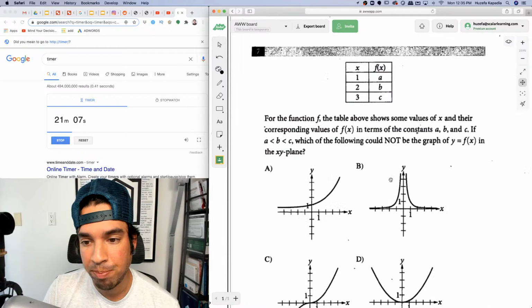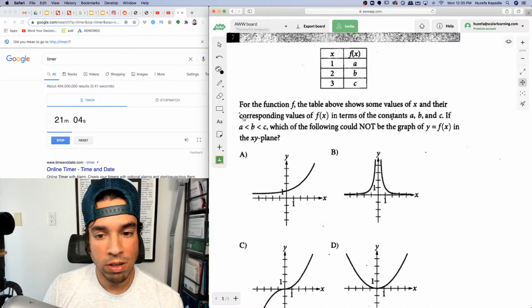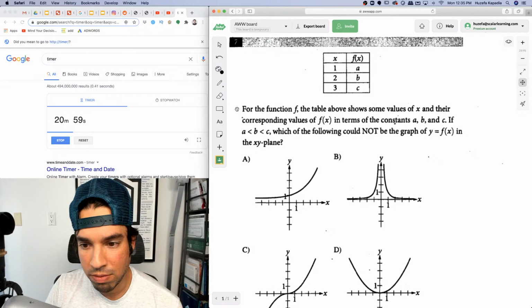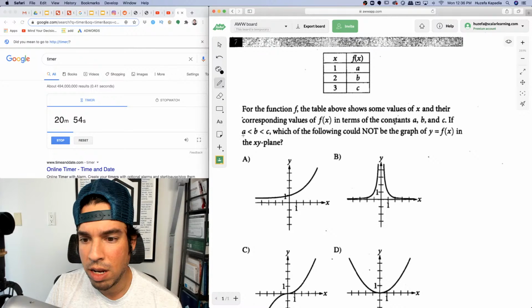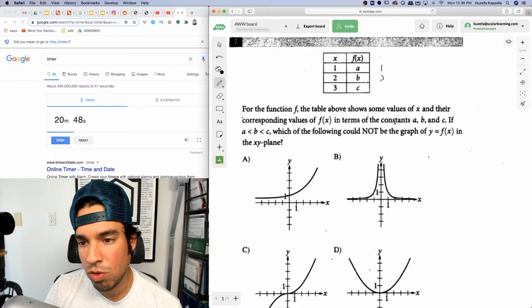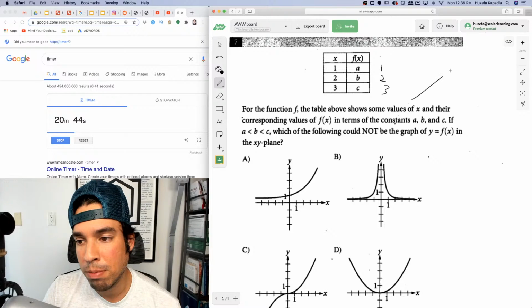was faster. Number 7, for the function f above, the table shows some values of x and the corresponding values in terms of the constants a, b, and c. If c is greater than b is greater than a, we could assume it would be something like 1, 2, and 3, or something like that, which means that this has a positive slope.